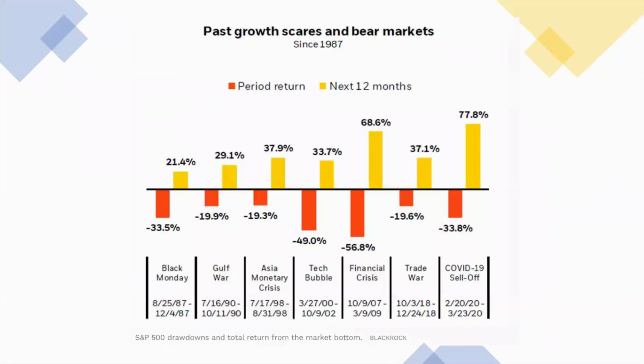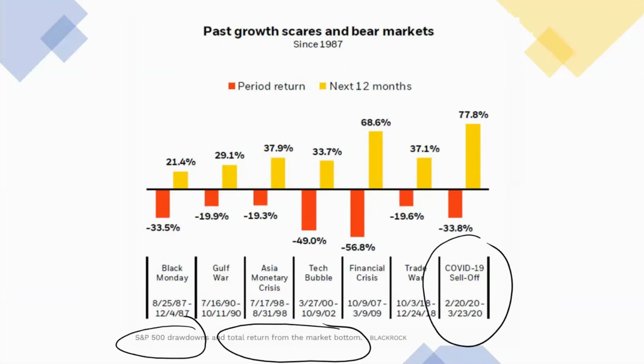Okay, so for the past growth, this is based on the S&P 500 drawdowns and the total return from the market bottom. For example, in the most recent COVID-19 sell-off, the market dropped by 33.8%, but the potential return you could make from the market was about 77.8%.